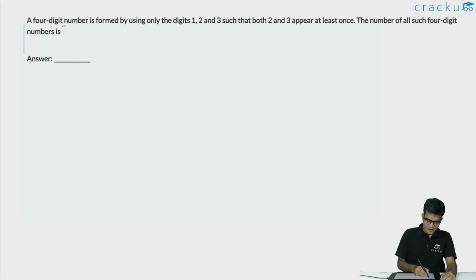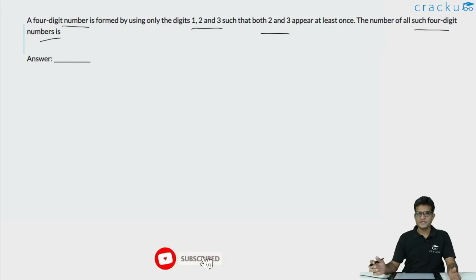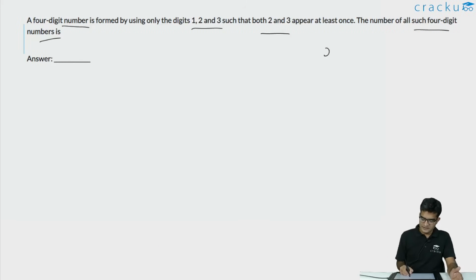In this question, we are told that there is a 4-digit number which is formed using the digits 1, 2 and 3 such that 2 and 3 have to appear at least once. And we are required to calculate how many such 4-digit numbers exist. Before we actually do that, let us first look at a particular instance where say there are only 2 alphabets A and B, and A is repeated say 3 times.